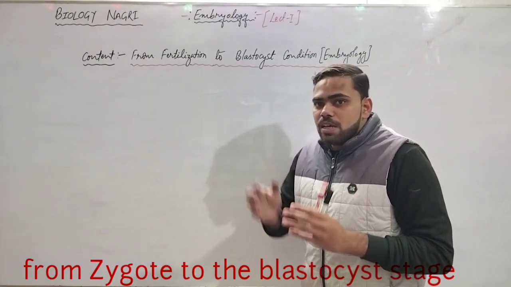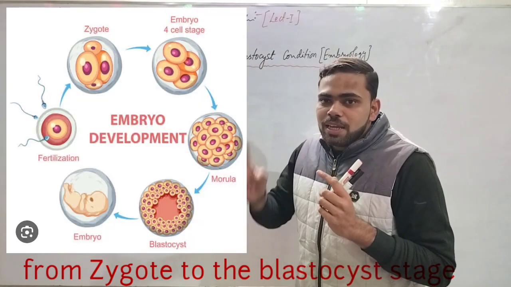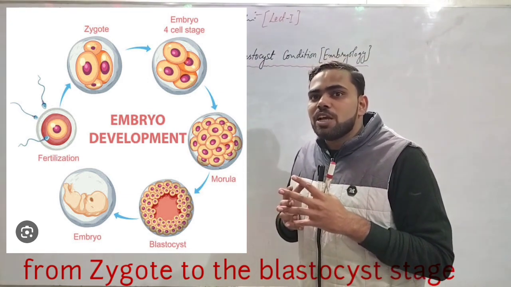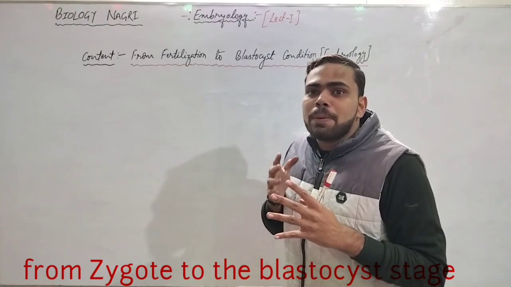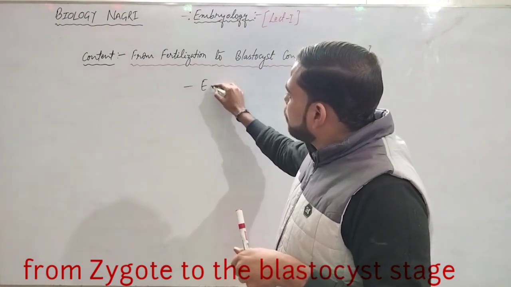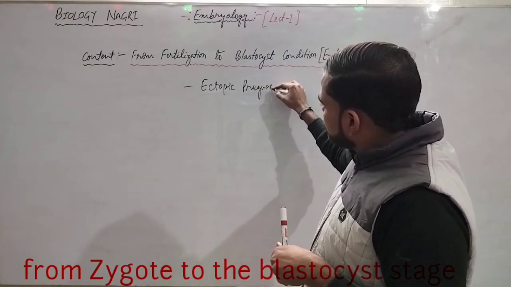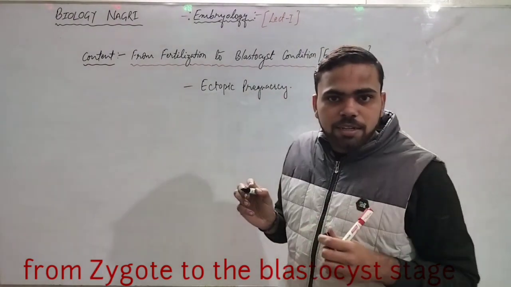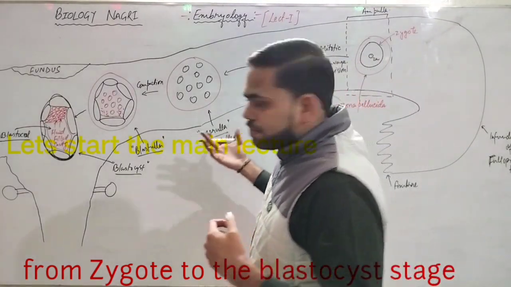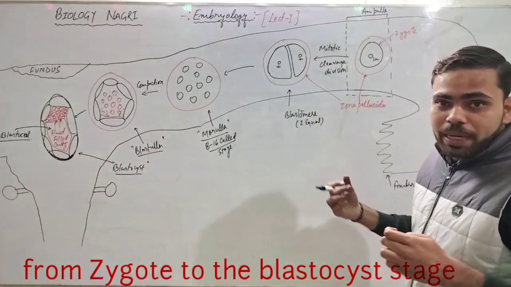ठीक है. It means the fusion of sperm and ovum in the ampulla of fallopian tube till its growth up to the condition of blastocyst. इसी बीच हम ये भी समझ लेंगे कि टॉपिक प्रेगनेंसी क्या होता है. तो हमारा इसी का एक और कंटेंट होने वाला है, एक टॉपिक pregnancy. Okay, so let's start. But I have drawn a diagram for saving our time, not wasting time on making a diagram.